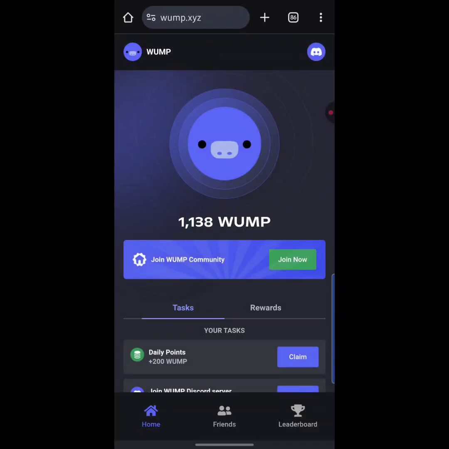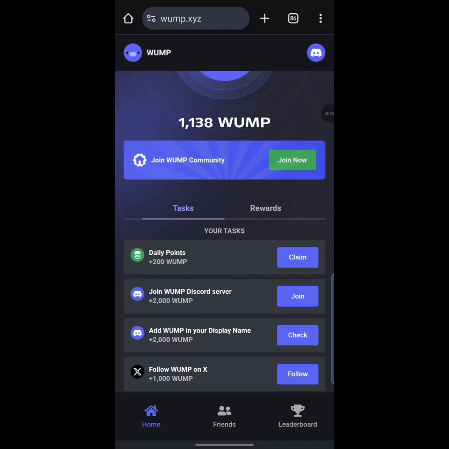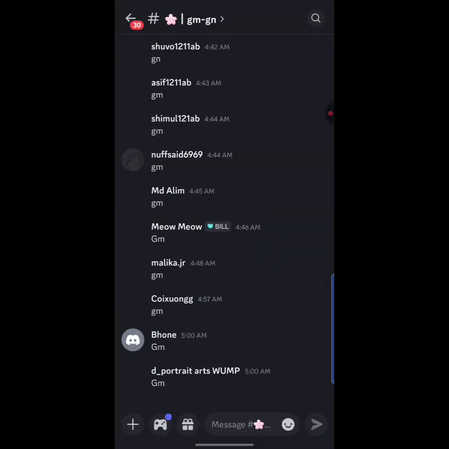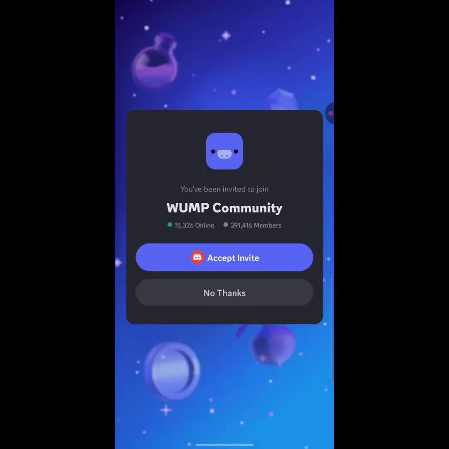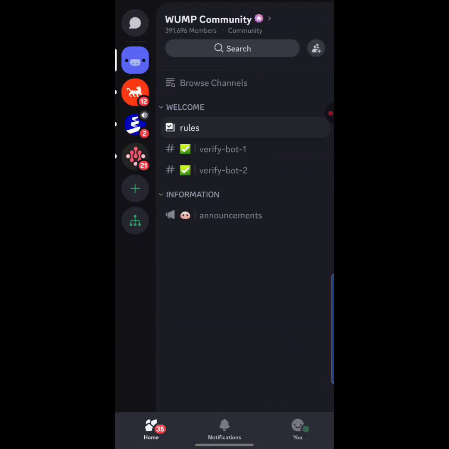All right, guys, as you can see right here, there are other tasks you can complete to earn more Wump tokens for yourself. Right here it says join Wump community. All you simply do is hit the join now button to join the Discord community of Wump. As you can see, it says you have been invited to join Wump community. I'm going to hit accept invite. Okay, here we are, guys.